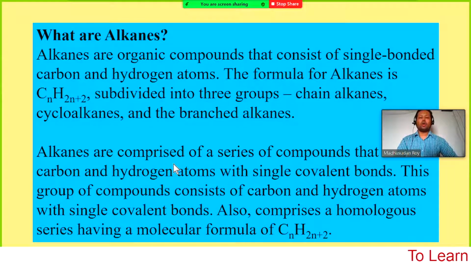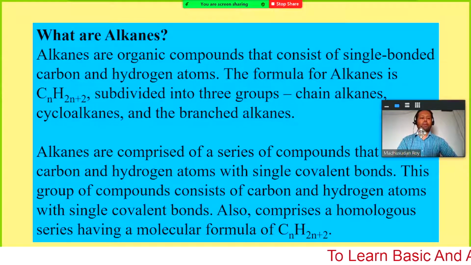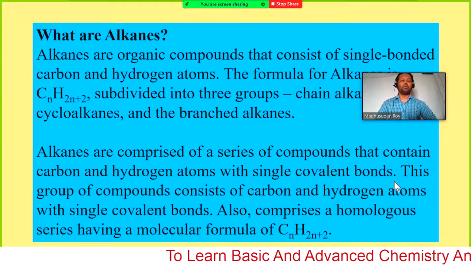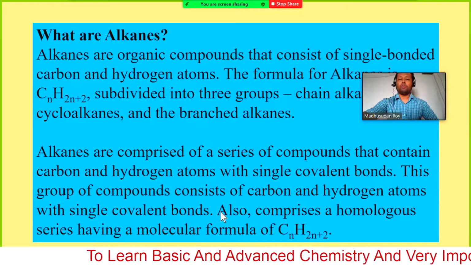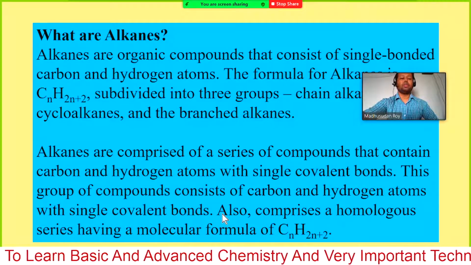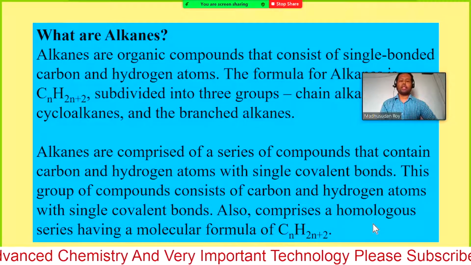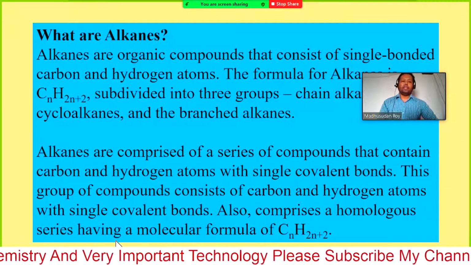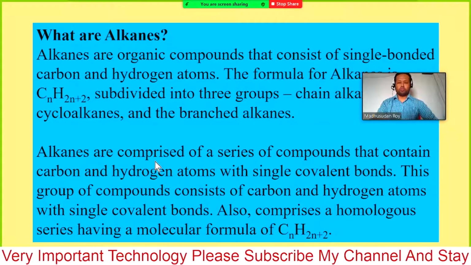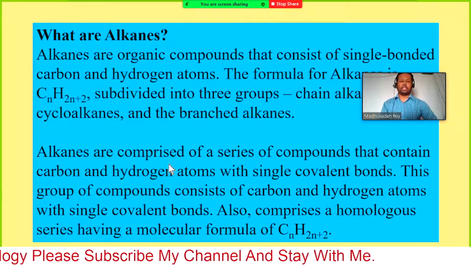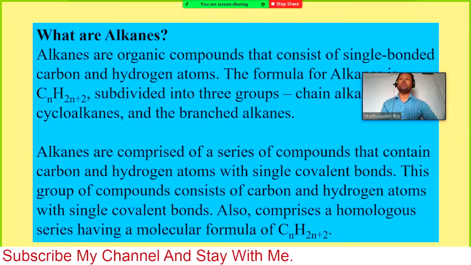Alkanes are comprised of a series of compounds that contain carbon and hydrogen atoms with single covalent bonds, and they also comprise a homologous series. I asked you before to look up on the internet, what is a homologous series? Can anyone say something about the homologous series?